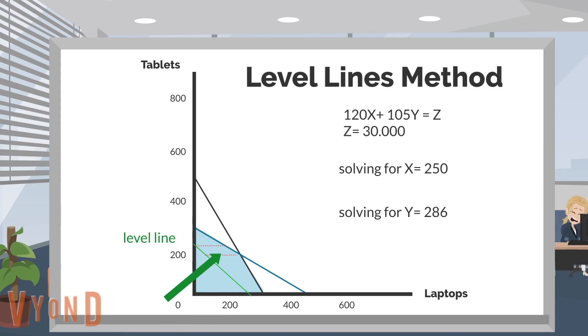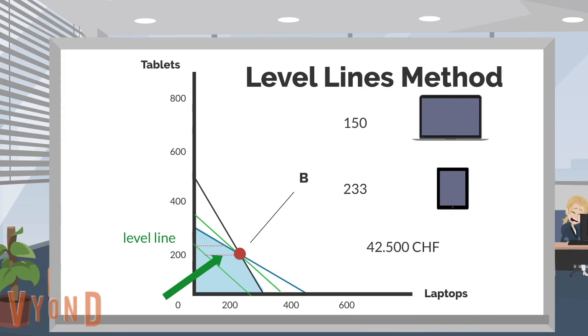To maximize Peach Inc.'s profits, he moves the objective function line up. However, he needs to ensure that at least one point on each level line lies within the feasible area. The level line that still touches at least one point of the feasible region is the optimal solution. Here again, Maurice is at point B and the company needs to produce 150 laptops and 333 tablets to generate profits of 42,500 Swiss francs.